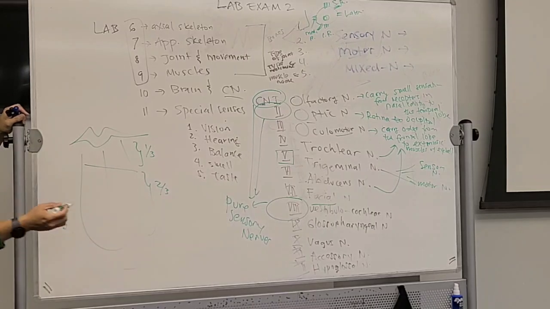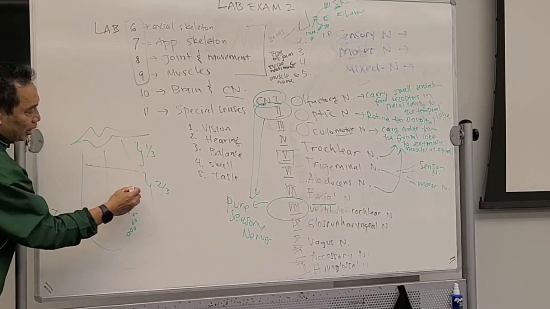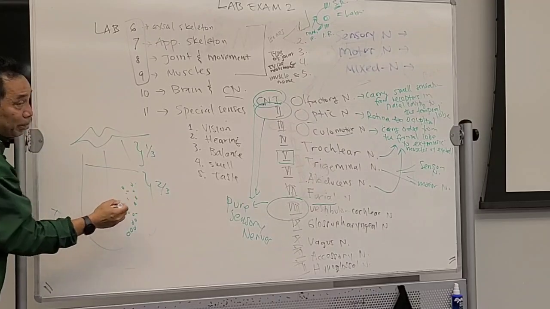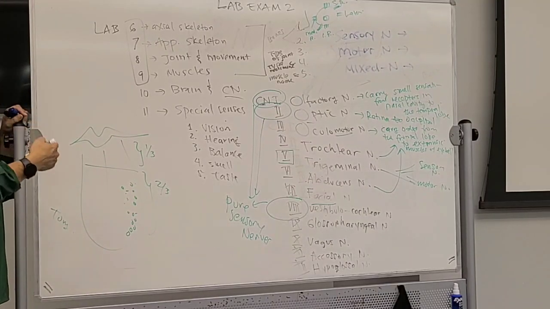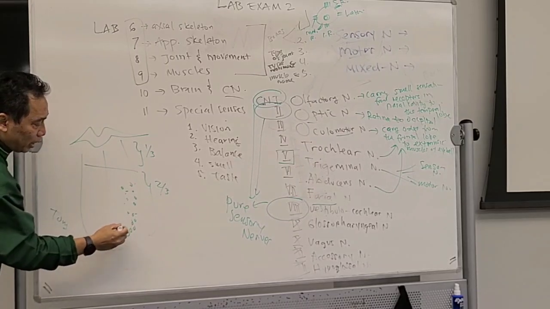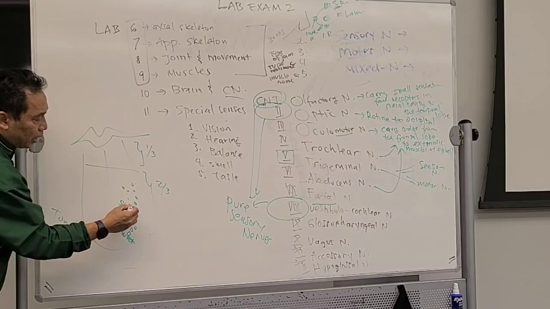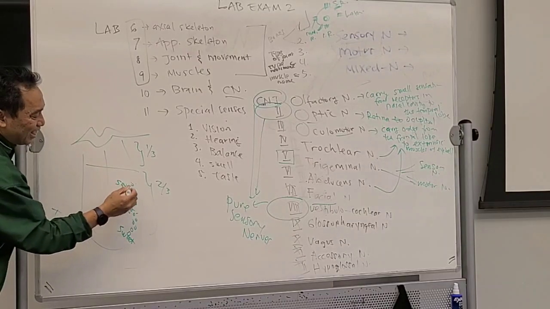On the 2/3 of the tongue, you have a lot of papillae. What is papillae used for? This is where the taste buds are located, right? So the taste bud for sweet is usually here, and then salty here, sour here.